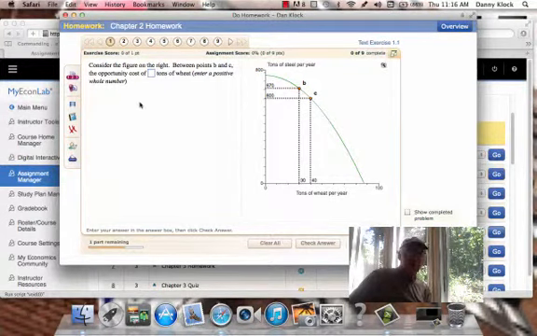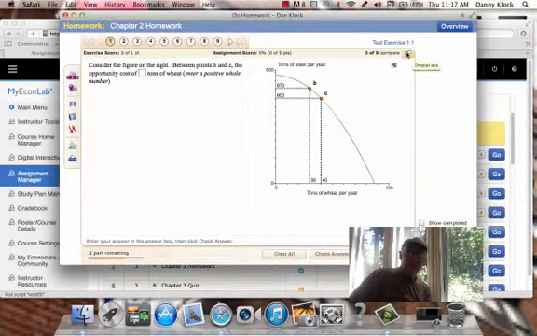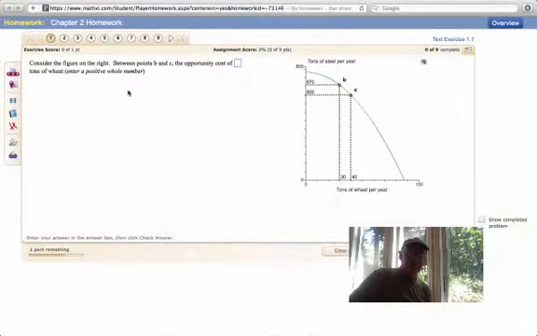All right, I'm going to go over the MyEconLab homework 2. Quiz 2 you can do on your own. It's basically similar questions to the homework. Check with the textbook. It's not that hard. So let's do this first one.